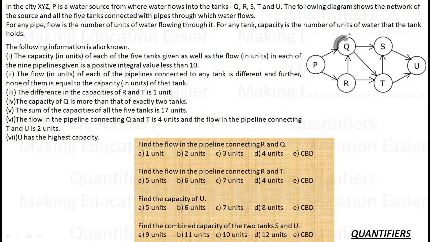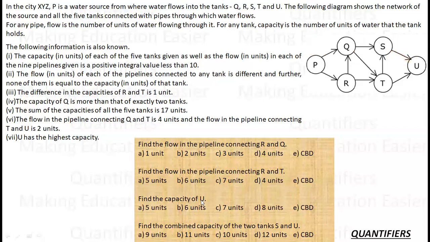Means that if I am talking about a particular tank, then the pipes which are connected to the tank, one pipe, two pipe, three pipe, these three pipes, and in fact this fourth pipe, they all four have to be distinct numbers. Okay, these four have to be distinct numbers, and that should not be equal to Q. Okay, having said that, also remember that from this I can demonstrate that, let's say this pipe has X unit, this can also have X unit. Okay, so the only thing is that this pipe cannot have the equal capacity of this or this, but this can have a capacity equal to this. Please keep it in mind, right?